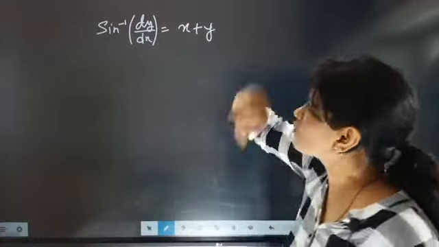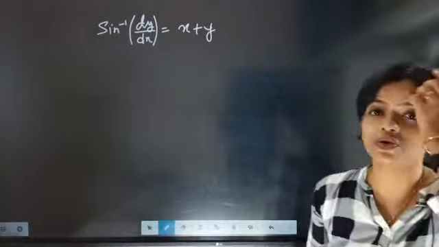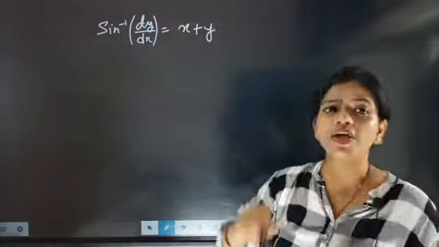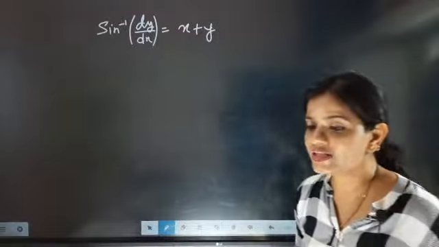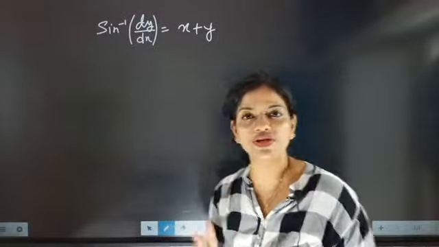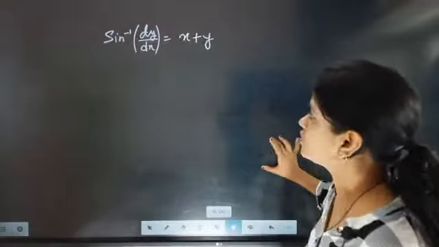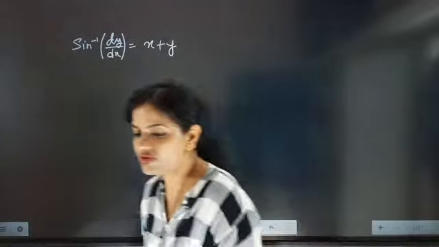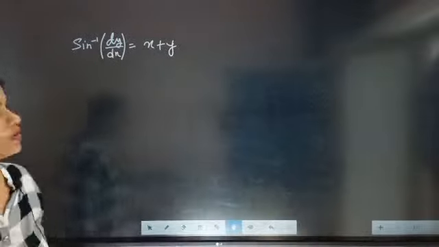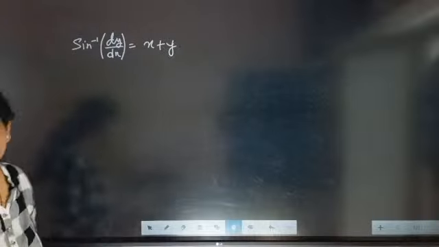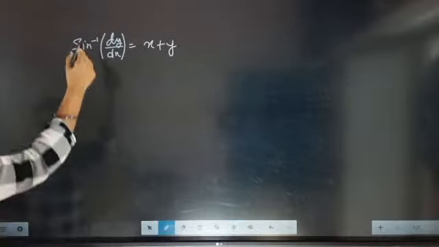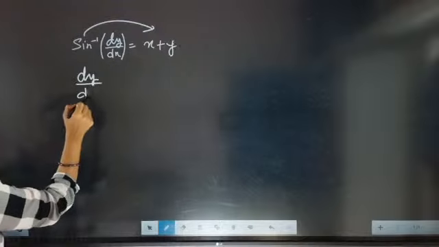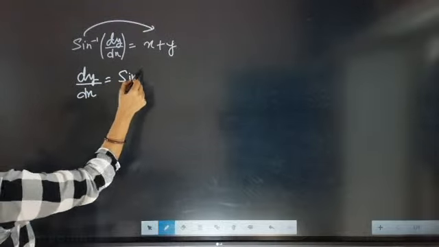When this type of question is given, what are you going to do? We are going to sit back and think about what next, or we are going to try something. So what we are going to do here is shift this sine inverse to that side. So it will become dy by dx equal to sine of x plus y.